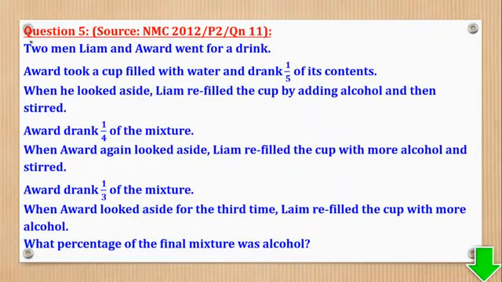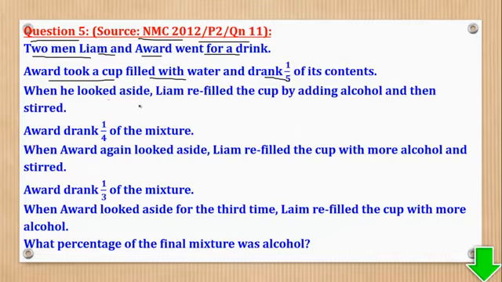Then question 5 came from the National Math Contest of 2012, paper 2, question 11, and says, two men, Liam and Awad, went for a drink. Awad took a cup filled with water and drank a fifth of its contents.